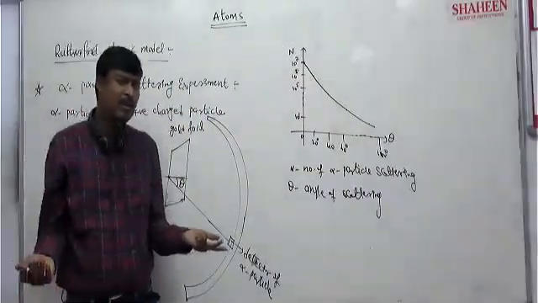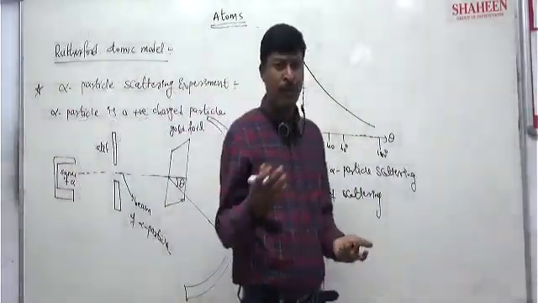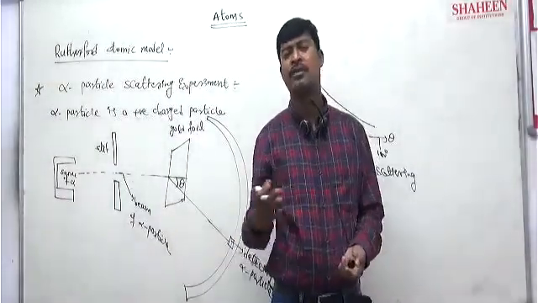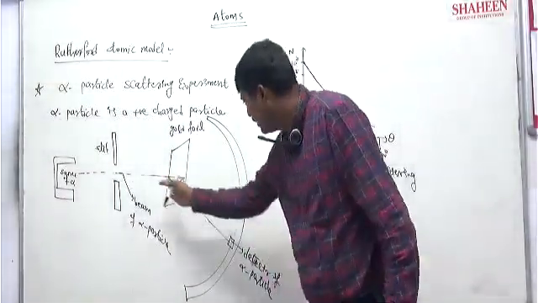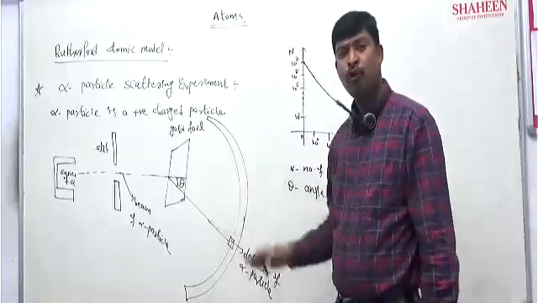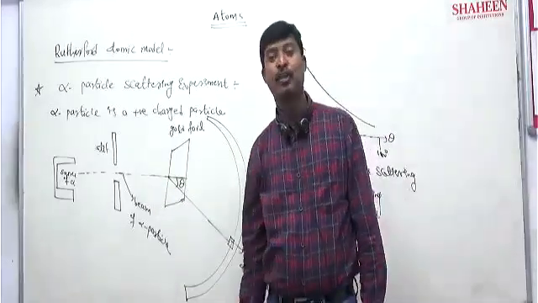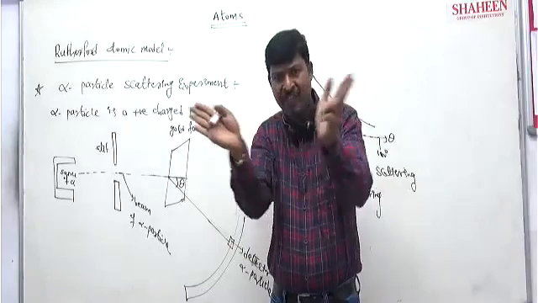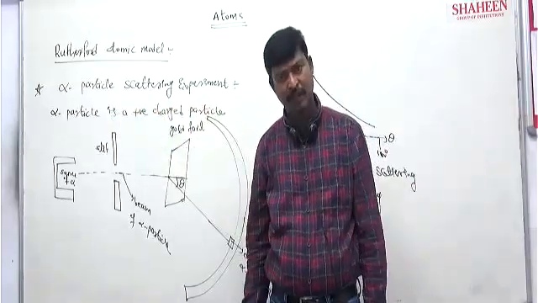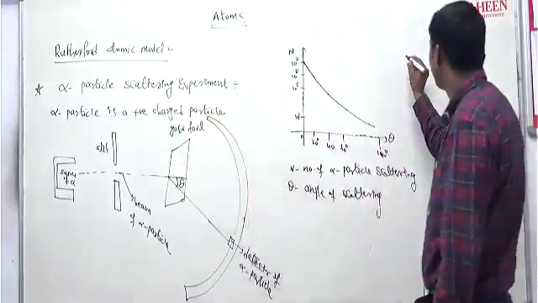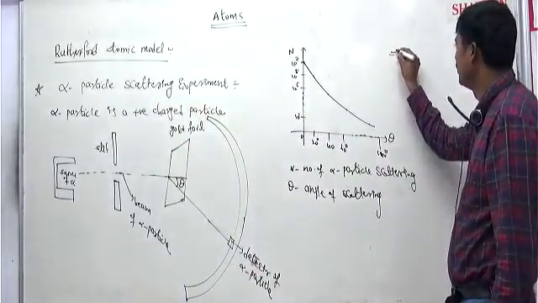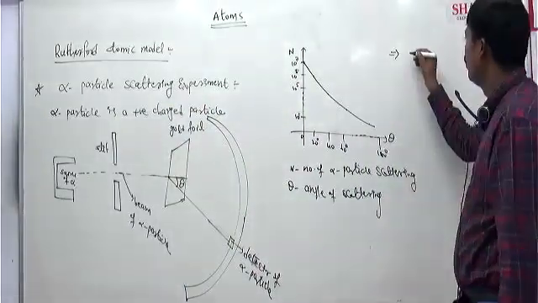Scattering at 0 angle means what? No scattering actually. It is passing through the gold foil without deflecting or without deviation in any angle. Clear? That means we can note the first point from here.